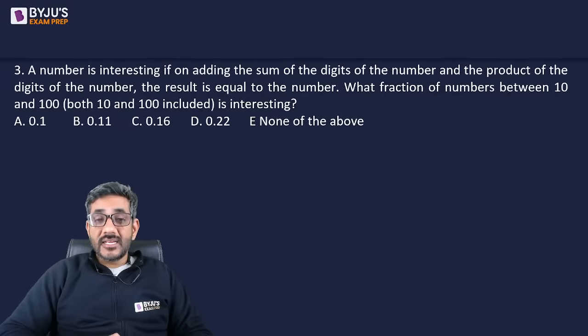By mistake, I said that it's a CAT question, but it's a Z question, and actually it has appeared in CAT as well before. Though they did not ask this way, what is the fraction of numbers, they just asked how many numbers are there. Such a question has appeared in CAT before.